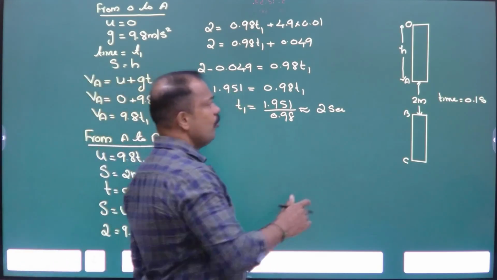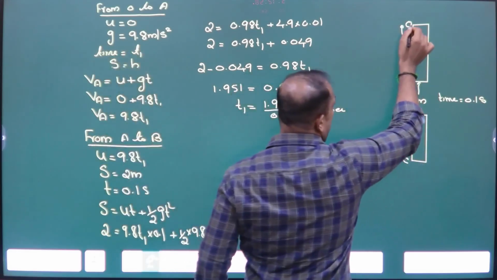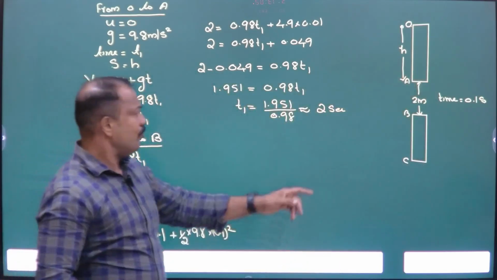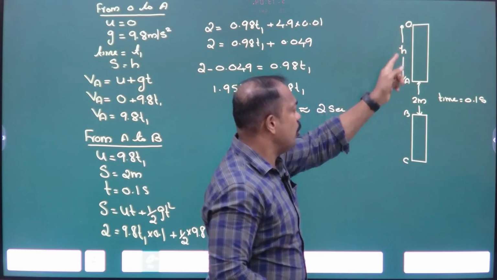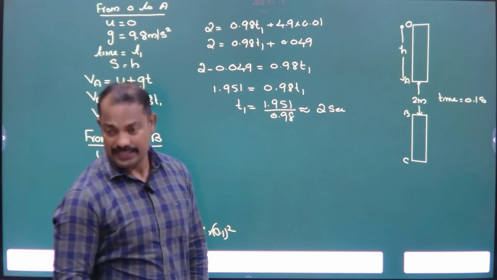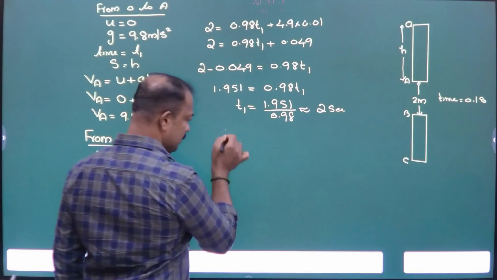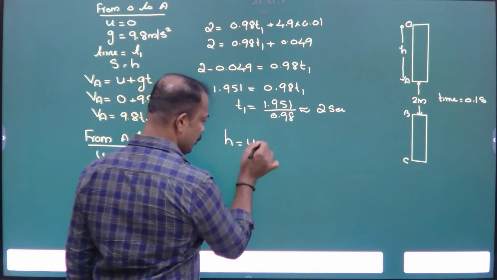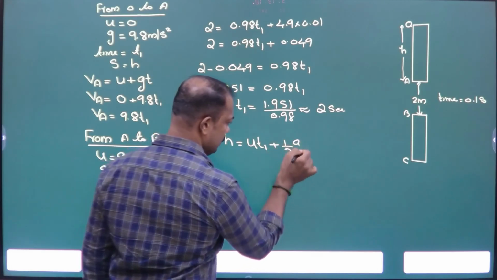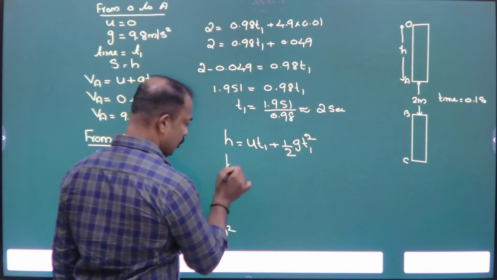इसका मतलब T1 is the time taken by the object to reach O to A. So at what time it reaches the point O to A? 2 seconds. But क्वेश्चन में क्या पूछा था? हाइट. कौन सा हाइट है? h. So वही फॉर्मूला अप्लाई करो. h is equal to ut1 plus half gt1 square.